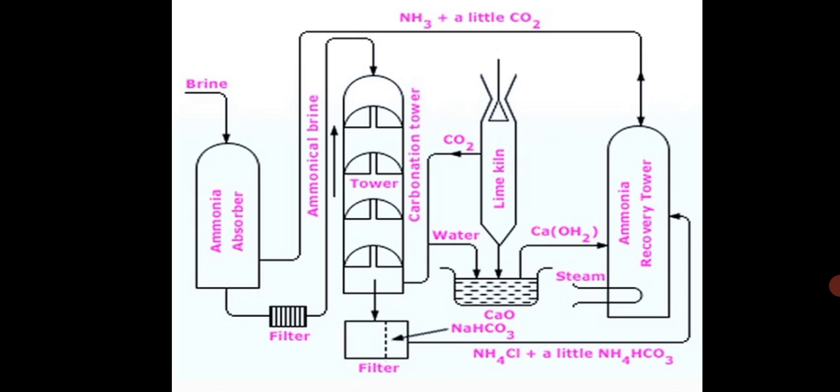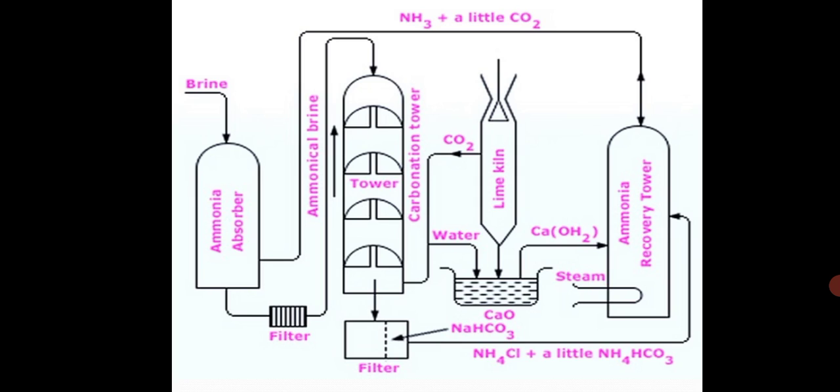Everything is there in the figure. If you look at the figure and listen to me, you will understand it. As a result of this counter current process, brine gets saturated with ammonia, while calcium and magnesium present as impurities in commercial sodium chloride get precipitated as their corresponding insoluble carbonates.